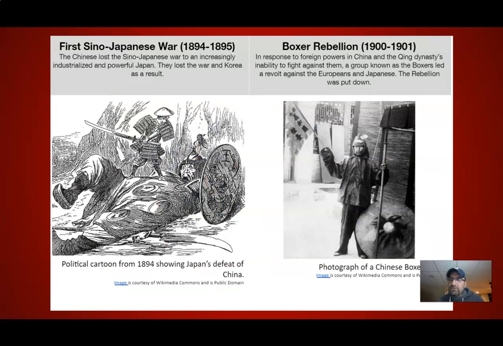As we move forward, we know that China is going to lose the Sino-Japanese War. The Boxer Rebellion, which is a way to reject foreign influence in China, is going to fail as well. And we know as a result of all of this, China during the 19th century is going through what's called a period of shame. They're really showing no success. The Manchu dynasty is in full decline. Foreigners are coming in and taking control of the economic resources that China can provide. So the 19th century in China is really just completely falling apart.